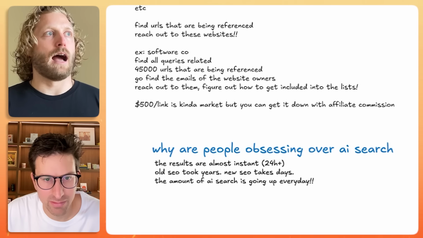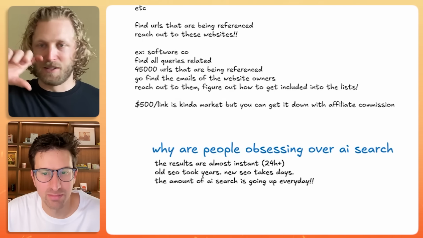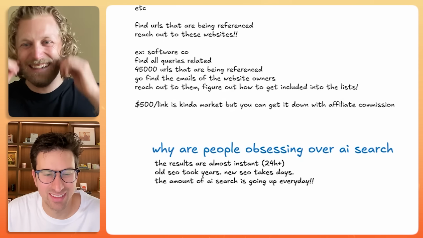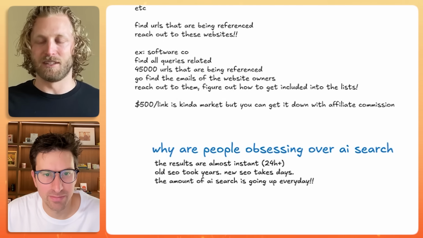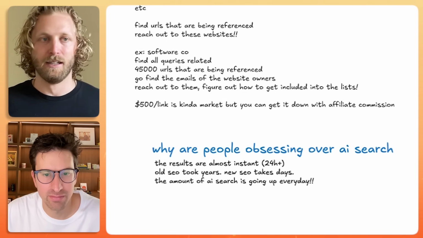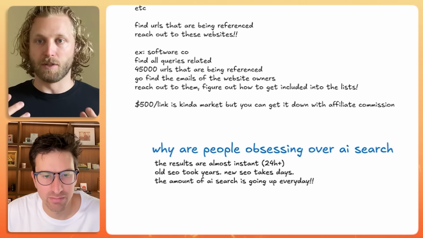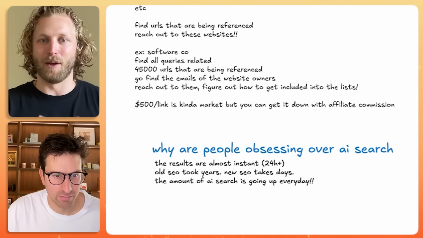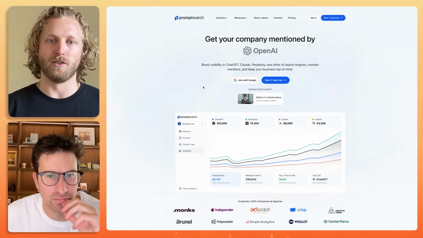There isn't one yet. I think right now they're all just trackers, right? It's basically just percent of brand mentions, which I don't give a fuck about. And you shouldn't either. That's kind of a vanity metric. What's more important is what are the actual things being referenced? How do I go and reach out to those people? If any of these people building these types of companies do that, that's actually the value. As a growth person, that's what I want. I don't really care about the percent of brand mentions. There are so many of these out there that do this now. It's more about what are the URLs that are being referenced?